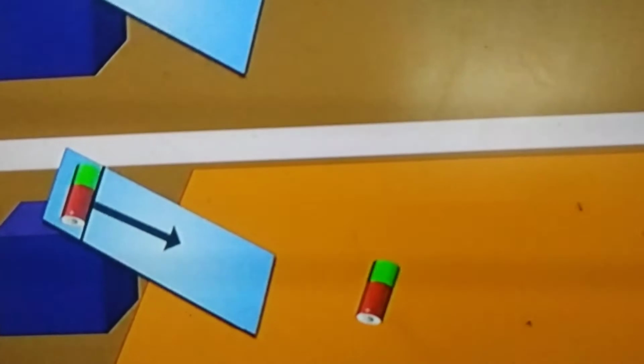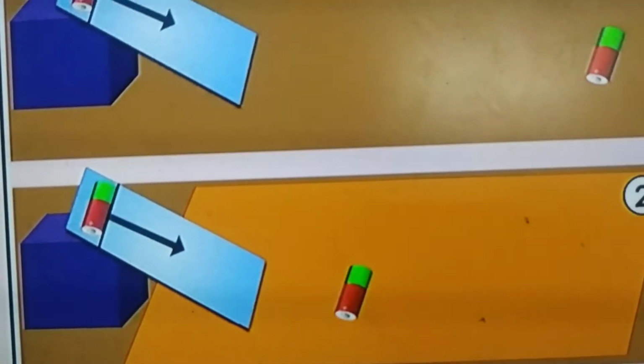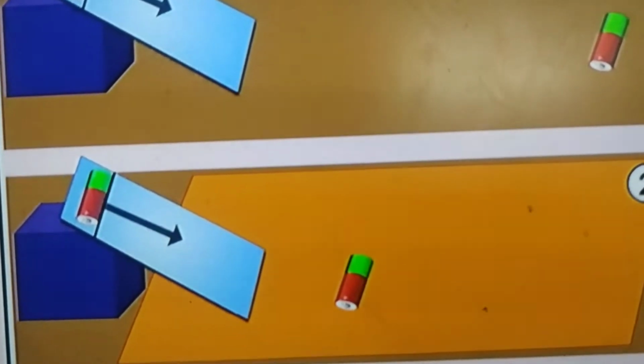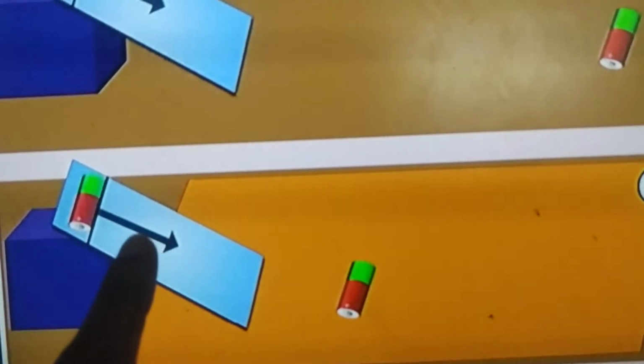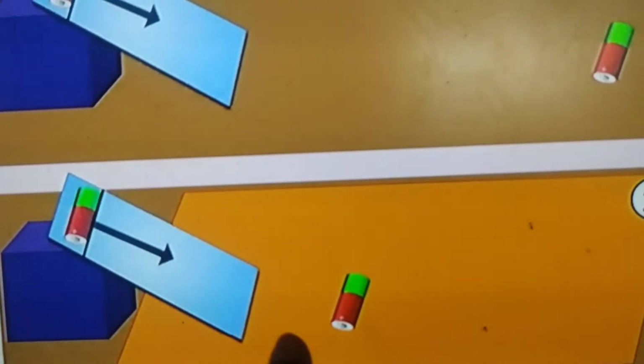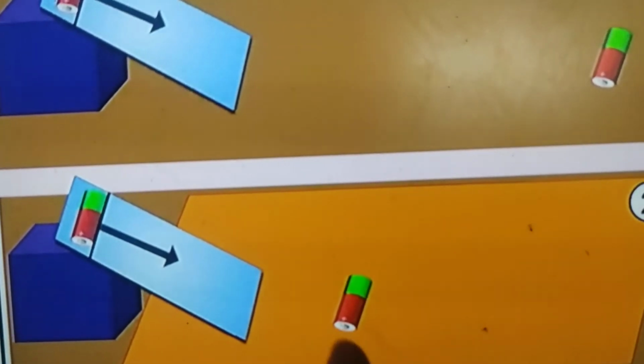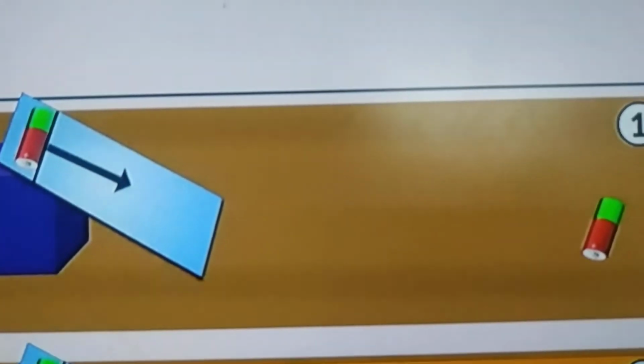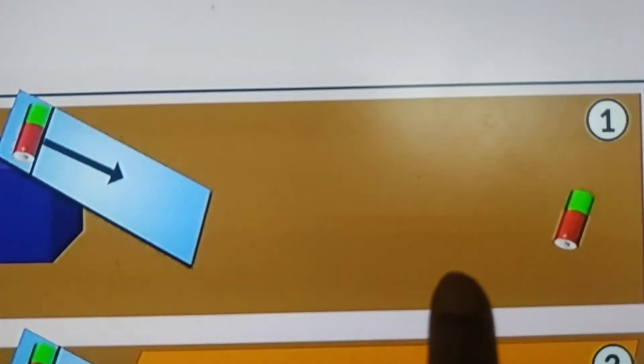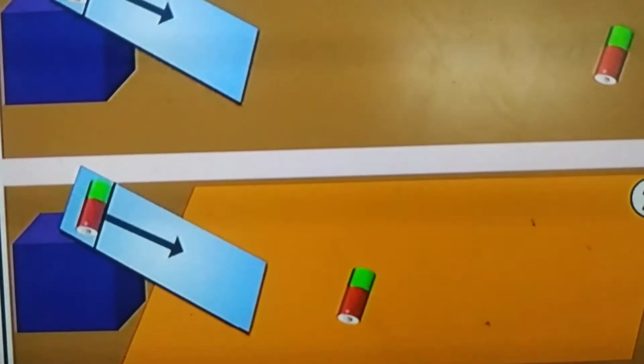Now spread a thin sheet of cloth on the table. Now do this activity again. So what will happen in the second case? The battery slides over the inclined plane, but it stops after covering a little distance. In the first case it covered more distance, but in the second case it covered less distance.